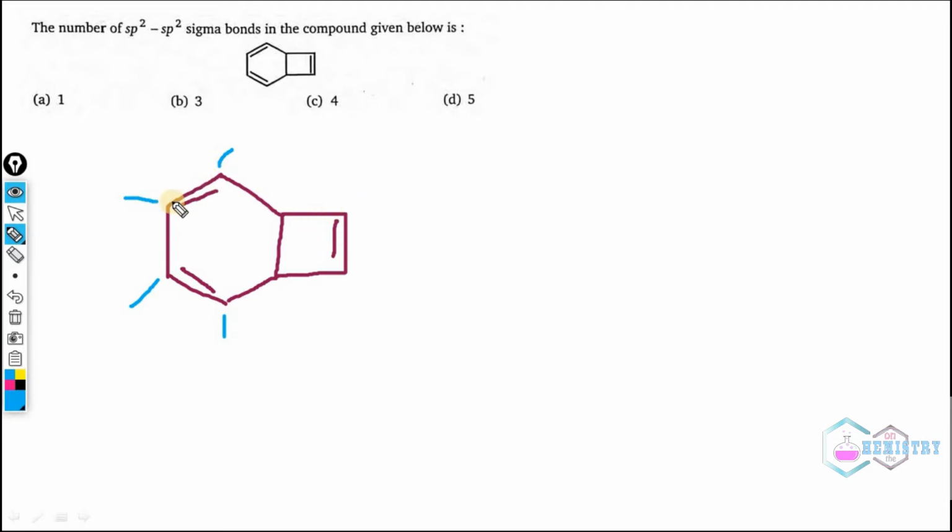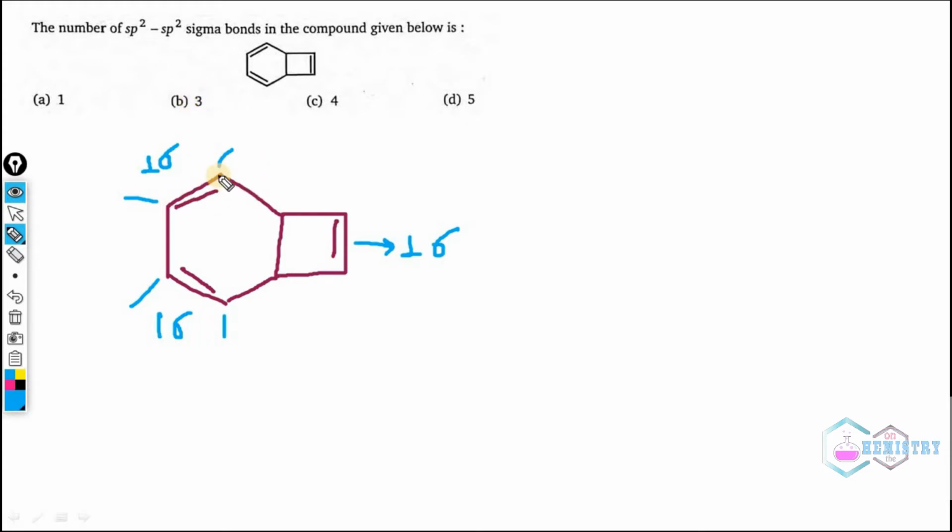So these two sp2 carbons: we also said that if there is a double bond, there will be two types of bond, one is sigma and another one is pi. Hence here is 1 sigma, as the question clearly mentions how many sigma bonds there are. So here is 1 sigma, here is another sigma, and in the same case here is another sigma. So you can say that there are 3 sigma bonds, but here most of the people will be wrong.